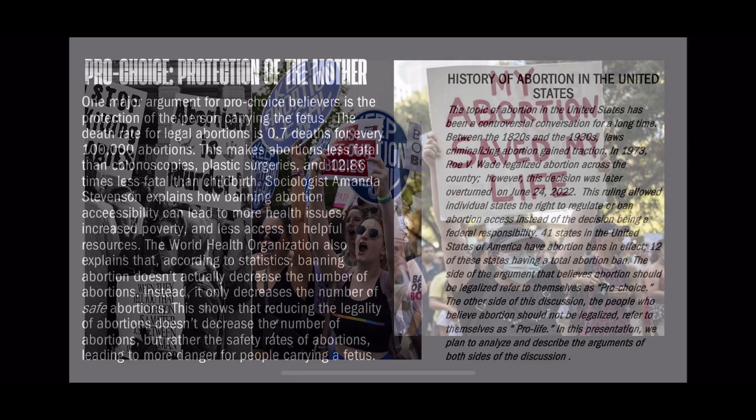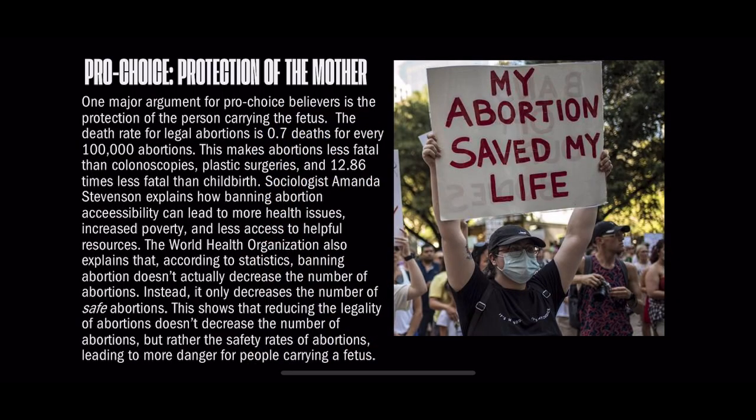Pro-choice, protection of the mother. One major argument for pro-choice believers is the protection of the person carrying the fetus. The death rate for legal abortions is 0.7 deaths for every 100,000 abortions. This makes abortions less fatal than colonoscopies, plastic surgeries, and 12.86 times less fatal than childbirth.